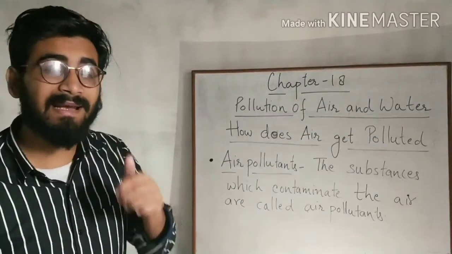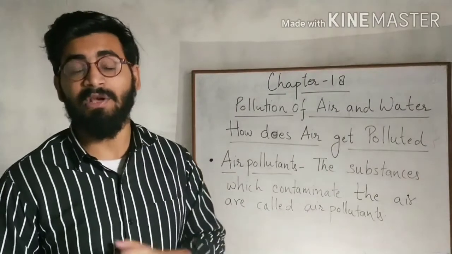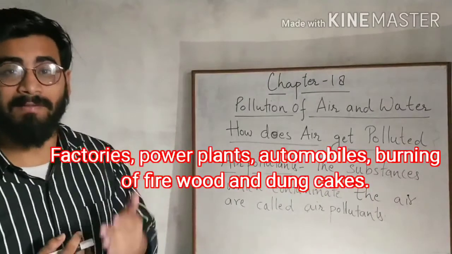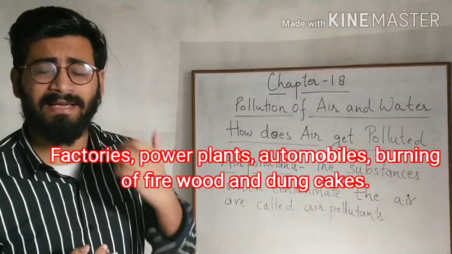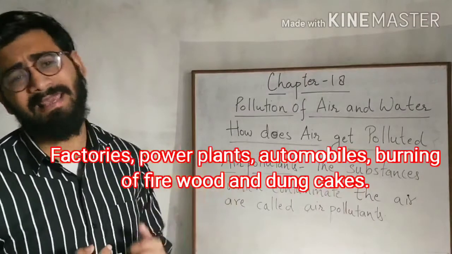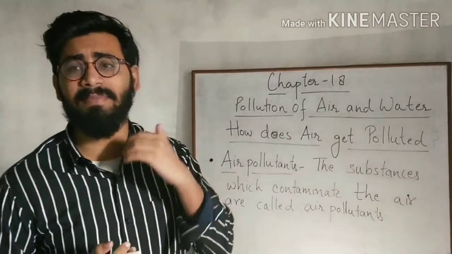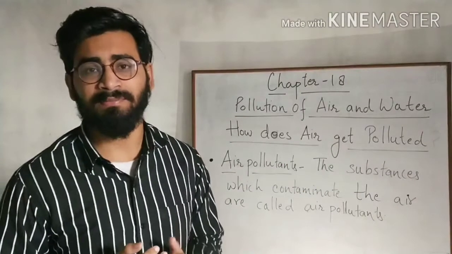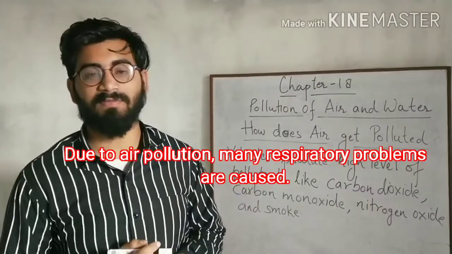Some pollutants are also added to air by certain human activities. So what can be other sources? Yes, like factories, power plants, automobiles, burning of firewood and dung cakes, they also cause air pollution. So these are some natural and man-made sources which cause air pollution. Understood? And due to this air pollution, many respiratory problems are caused.